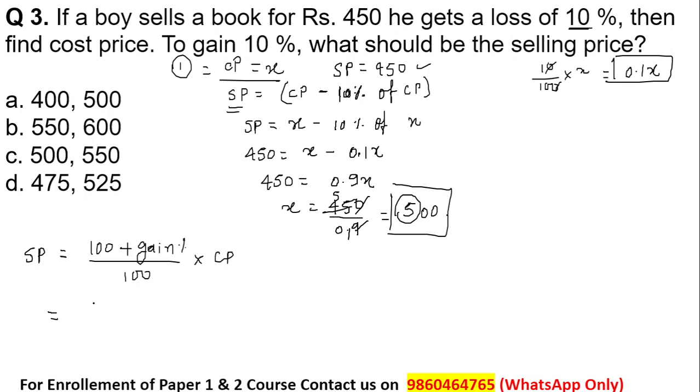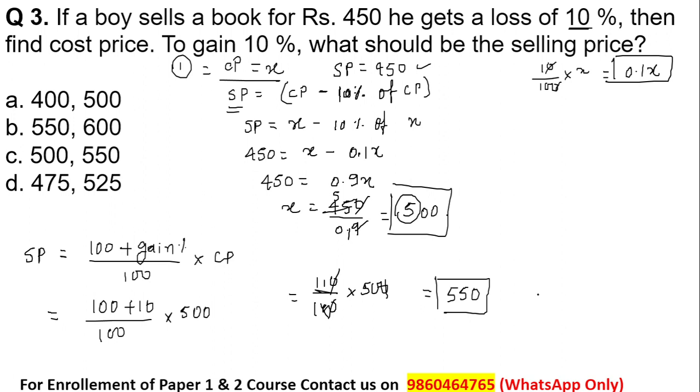This will give me 100 plus gain, which is how much? 10%. So 10 divided by 100 into the cost price, which is 500, as we have found. So 100 plus 10, 110 divided by 100 into 500. Carry out the calculation over here. The 0 got cancelled, 0 got cancelled. So this will be 11 into 50. 11 5s are 55, 0, that is 550 is the selling price.